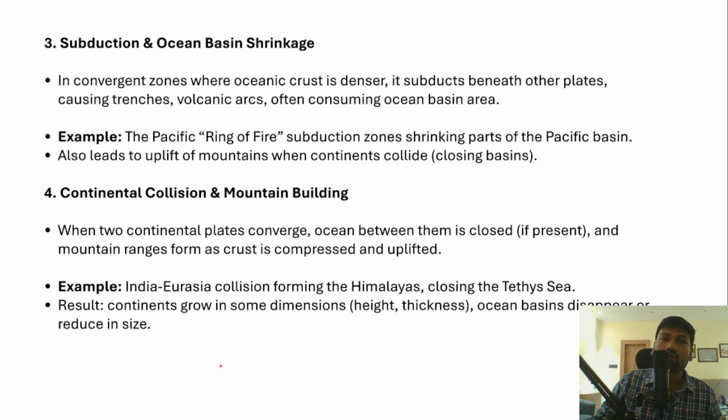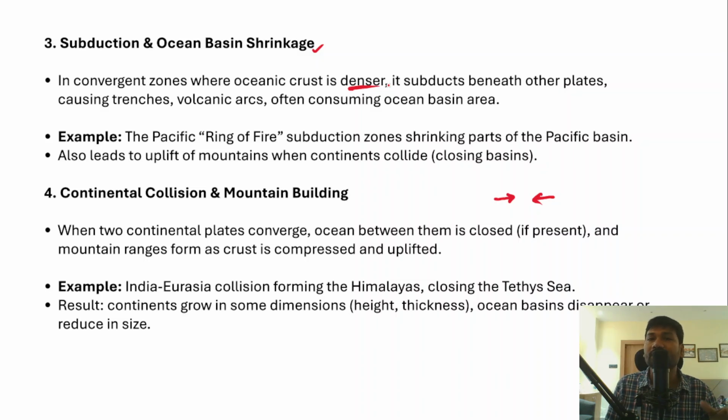And next we have to talk about subduction and ocean basin shrinkage as well. Now when I say subduction, you have the tectonic plates or the continental plates. So one plate will move beneath the other plate, right? For example, the Himalayas are the best example for this. Now in convergent zones, for example, the Indian plate converged with the Eurasian plate. Now in this context, the convergent zones where the oceanic crust is denser, right?